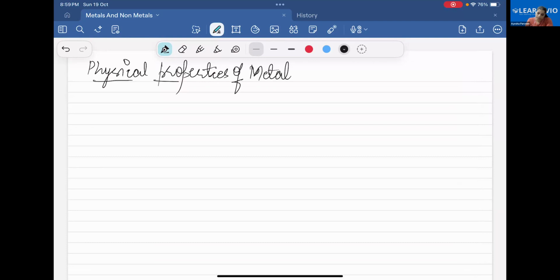Metals, they are what? They are lustrous. Yeah. Anything else? They have malleability. Yeah, they are malleable. Very good.